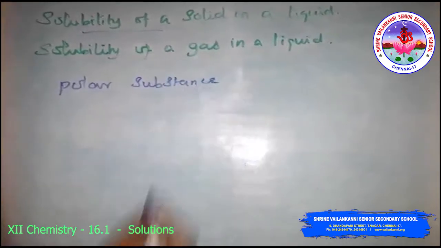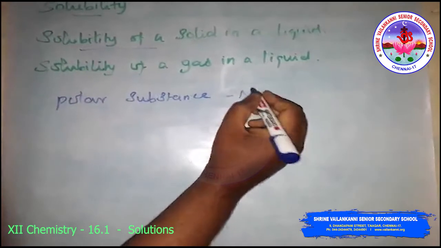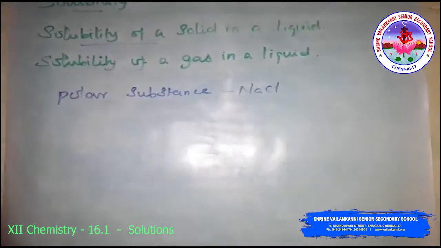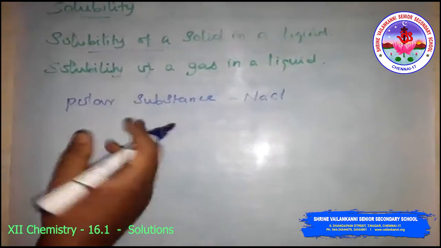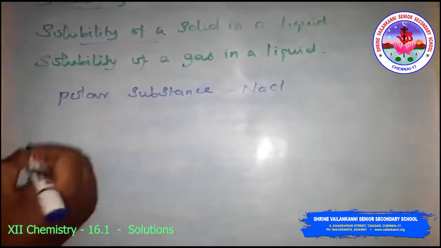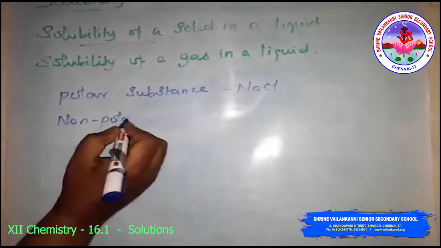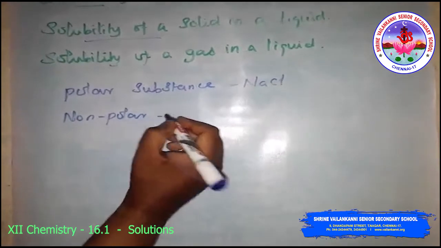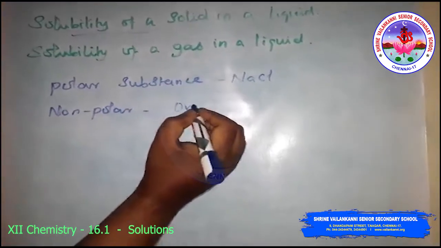A polar substance means, for example, sodium chloride. Sodium chloride dissolves only in water and does not dissolve in any organic solvent, because an organic solvent is a non-polar solvent.